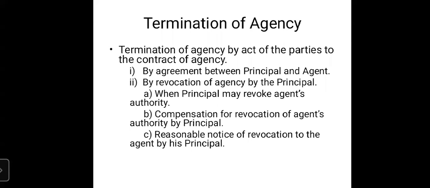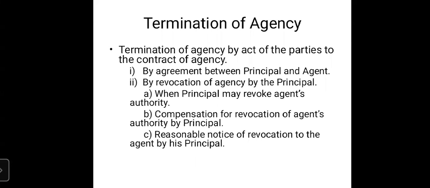So here we have to understand in which circumstances the agent will receive compensation from the principal for cancellation of his authority, and under which circumstances he is not going to receive any compensation for revocation of authority.